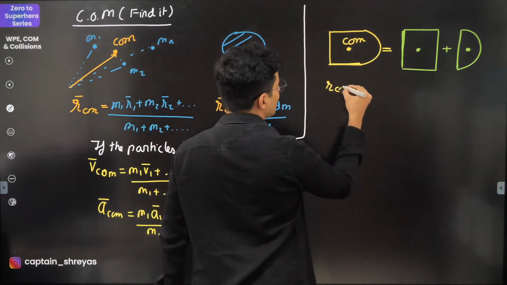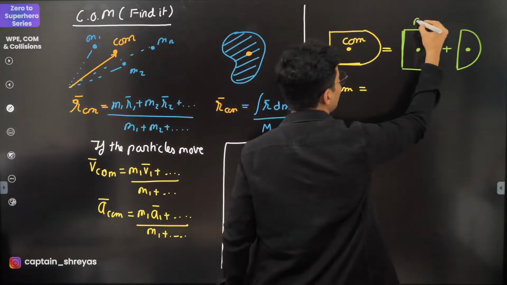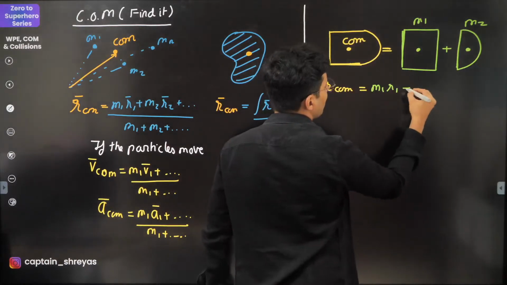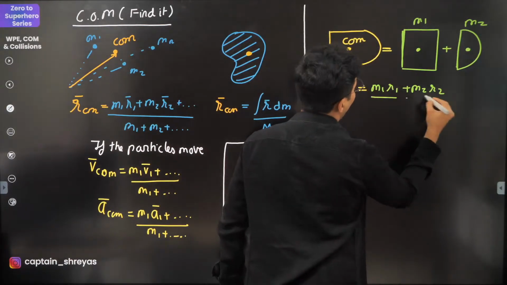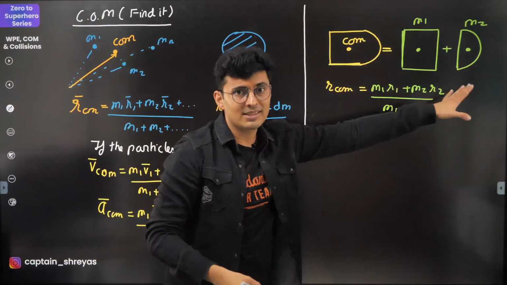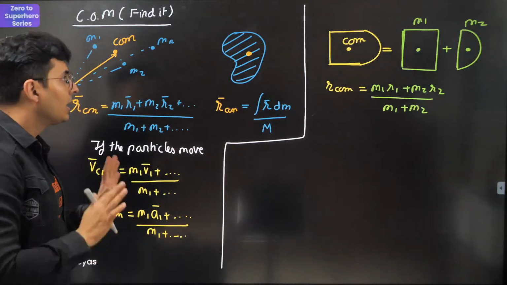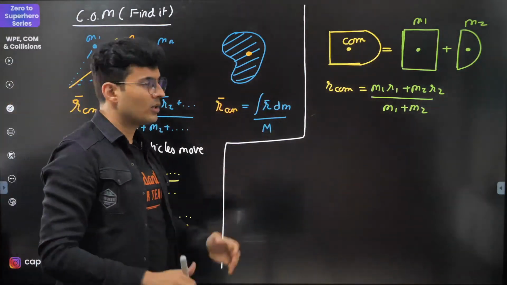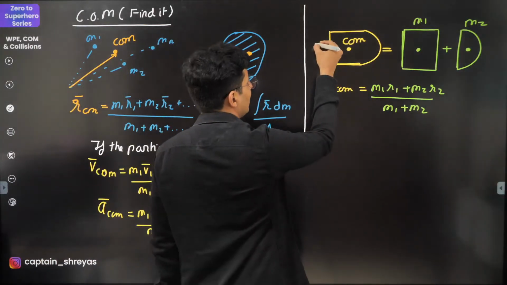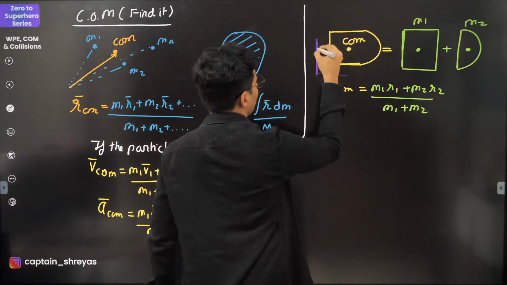So RCOM will be nothing but, let's say this mass is M1, this guy's mass is M2. So M1 R1 plus M2 R2 upon M1 plus M2. M1 and M2 are their respective masses, R1, R2 are their respective locations. Now, it all depends on the coordinate axis as well. Here I have not shown the coordinate axis, so it could change. So let's say this is our coordinate axis.